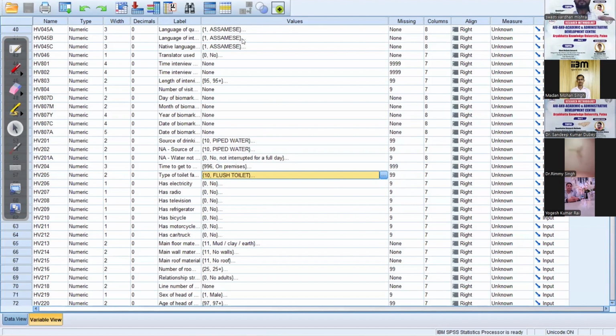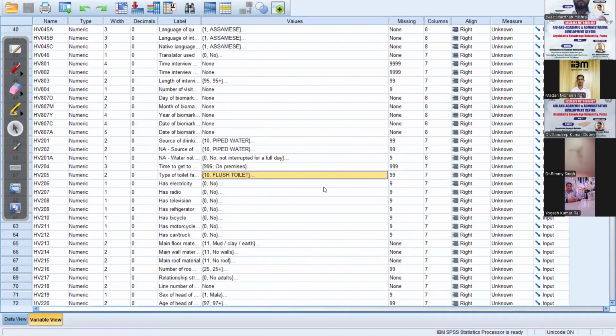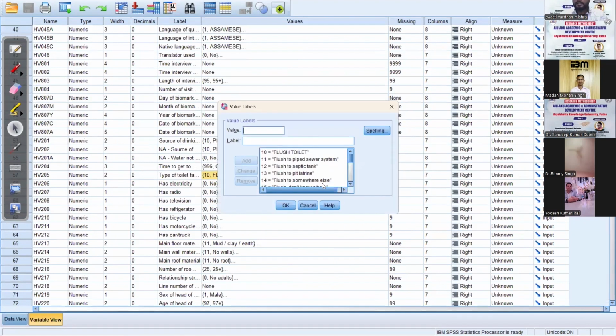You instruct SPSS in variable view that if the value is 10, it means they use a flush toilet. If 11, it is a flush with a piped sewer system. 12 means flush with a septic tank. This large data set can be codified only in SPSS.